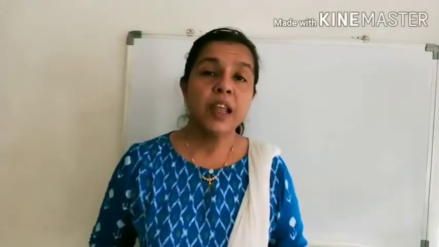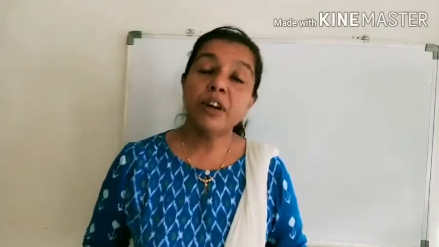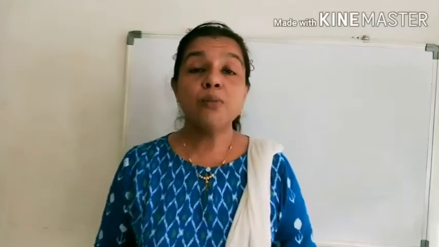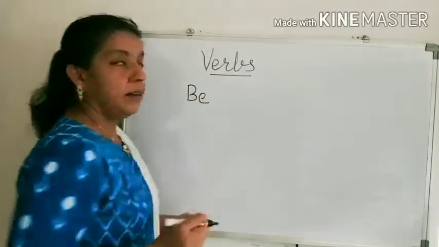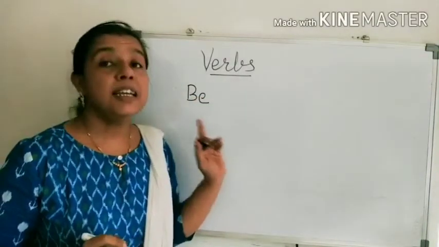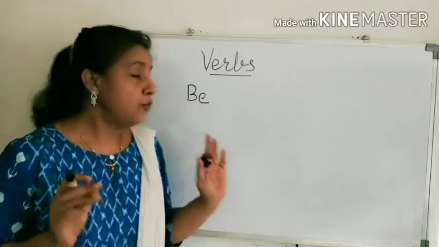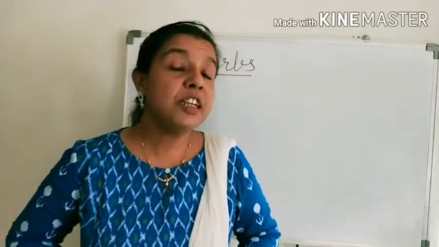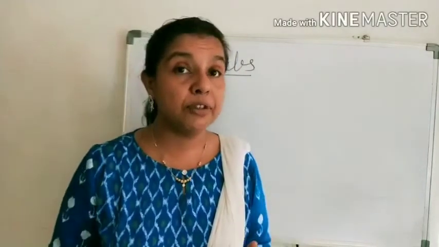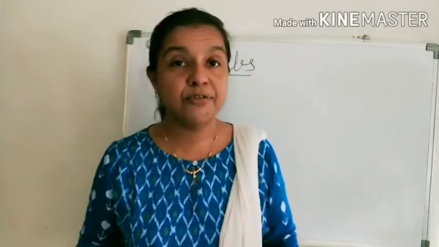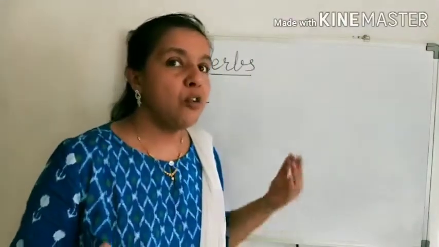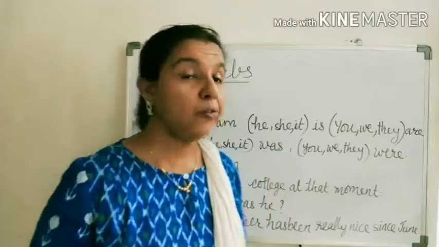Good morning, students. When we learn tenses, verbs have their own importance. Okay, first let us see the forms of be. Be is an irregular verb with several forms. We have learned in the last class that weak verbs are referred to as regular verbs and strong verbs are referred to as irregular verbs. So here is an irregular verb, be, with several forms. See which are the forms of be.